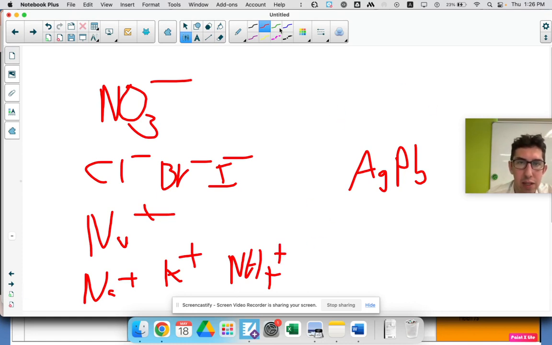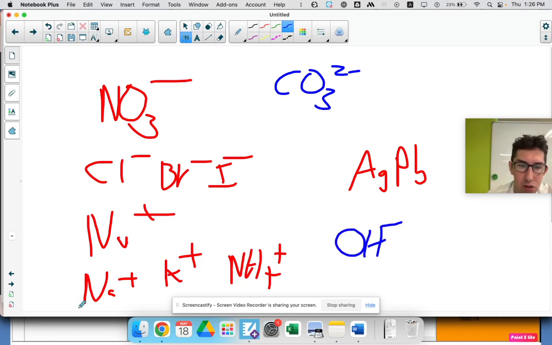And then things which are insoluble are things like your carbonates, obviously not if it's sodium carbonate, potassium carbonate, ammonium carbonate. Your hydroxides are generally insoluble. Again, not sodium, not potassium, not ammonium. So you just need to remember your solubility rules.